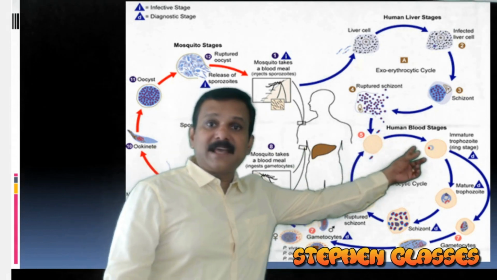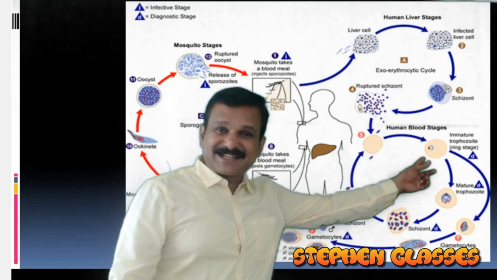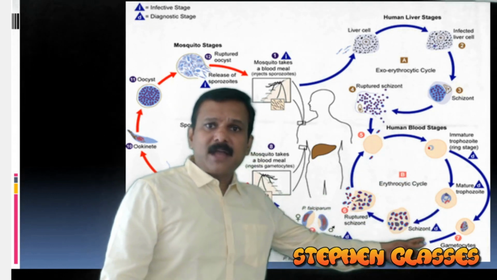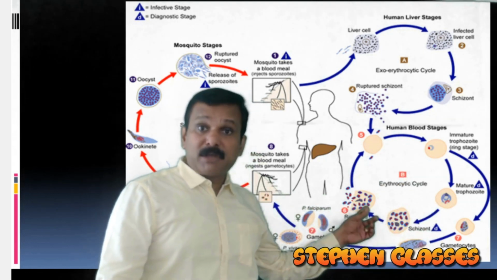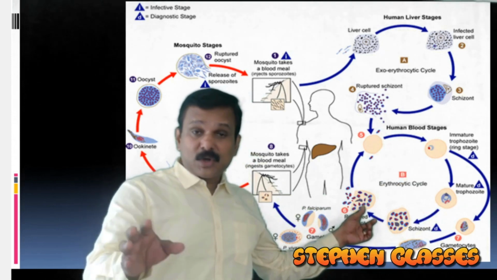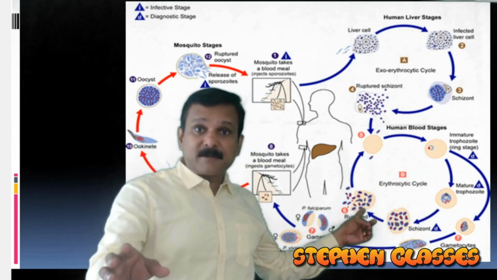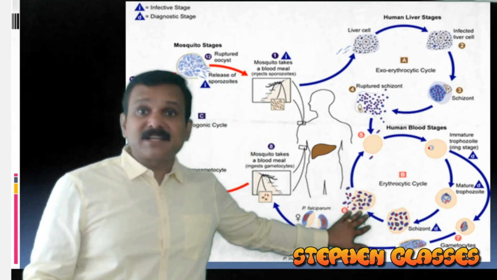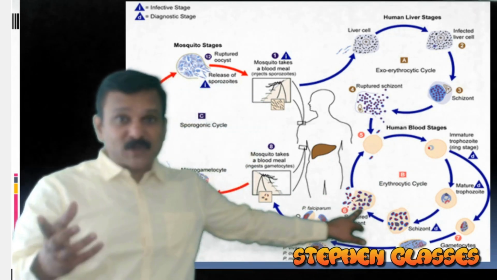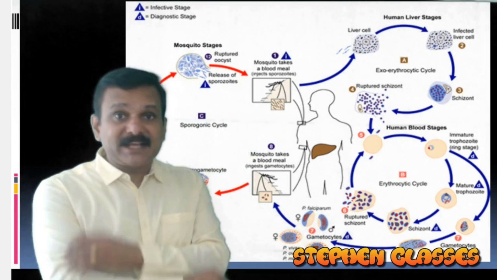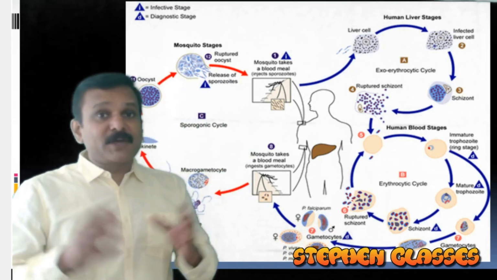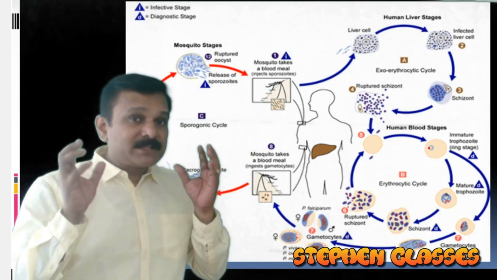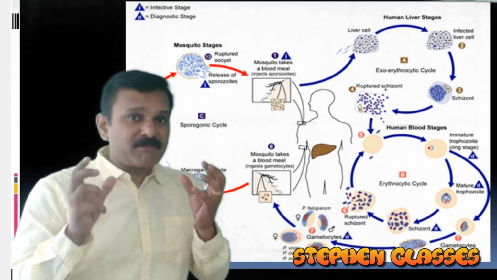And within the RBC, it will form different stages, like the signet ring stage and the trophozoite stage. Finally, it will release the merozoites. So when it attacks the RBC, and when the RBC ruptures, it will result in the release of merozoites and hemozoin granules. Release of merozoites and hemozoin granules, that is the reason for the chill and fever of malaria.